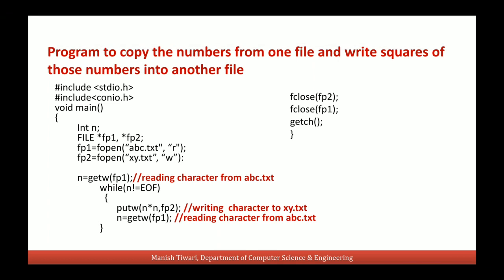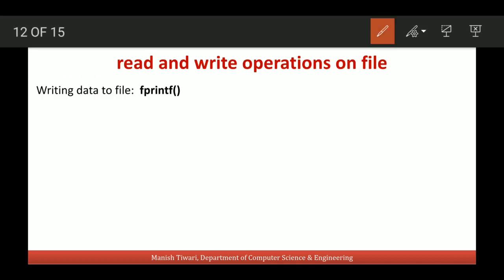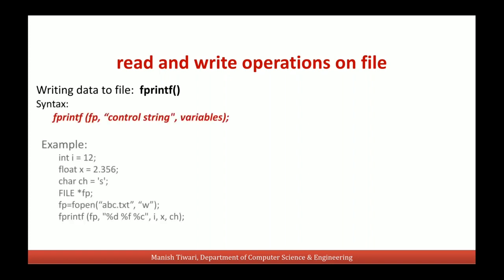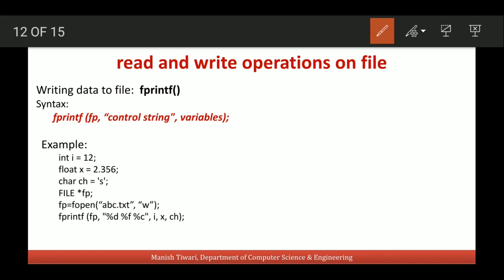So in this way we can read the numbers from one file and write the squares of those numbers into another file. And we can write the data to the file using this fprintf function also. printf is used to write the content to the monitor. This fprintf function will be used to write the content to the file. The syntax is very similar to the printf function, with one difference only, that we will now pass this file pointer into this fprintf function. So with this we can write the content to the file which is associated with this file pointer fp.